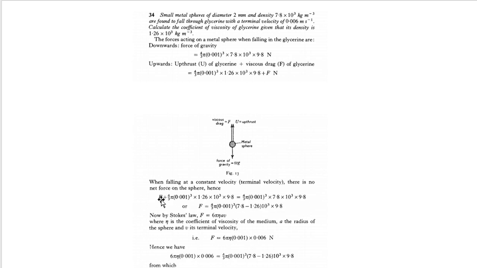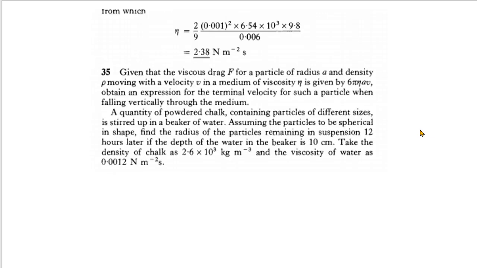So F, the viscous drag, is equal to this, and we know F is equal to 6 pi eta r v. After putting all the values, we will get the value of eta, the coefficient of viscosity. If we study this problem, this is the upthrust and the viscous drag, and this is the weight of the body. All the three forces have been written completely here, and you will get the result in the next section.